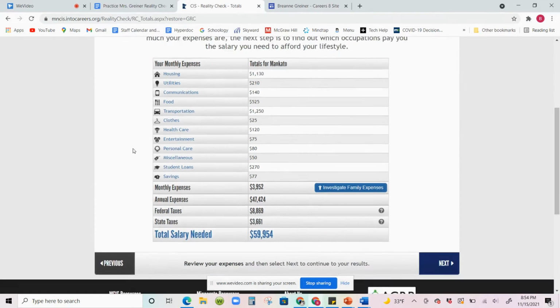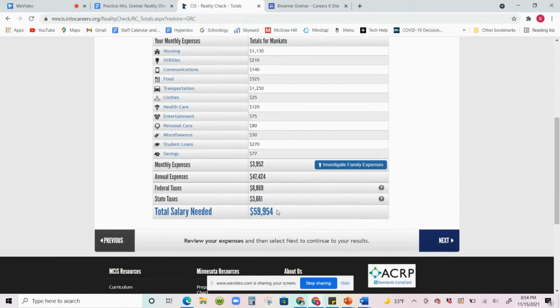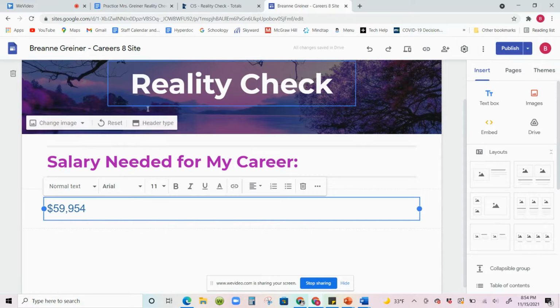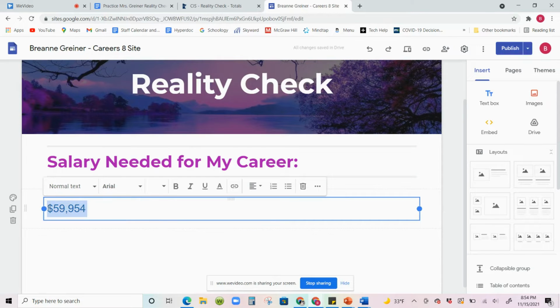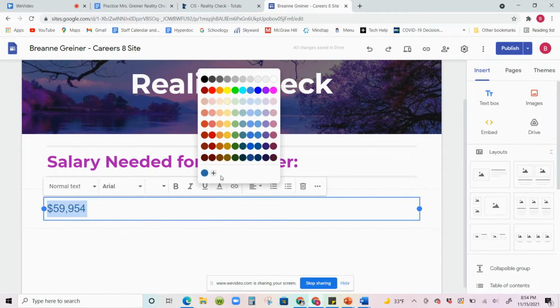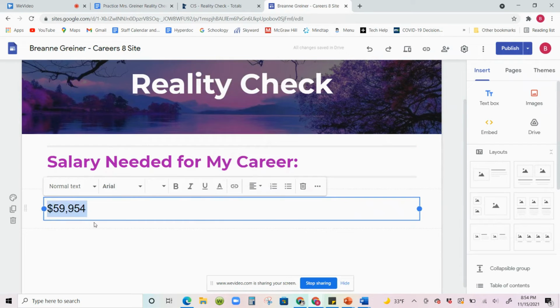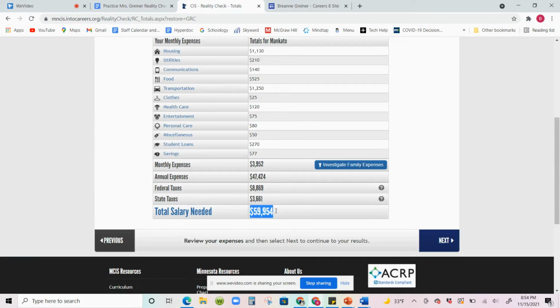And what I want you to do is put this number in here. So you can actually just highlight it and copy and paste. Of course, I'm going to change the text color back to black because I want everything to look uniform. But the salary needed for my career in order to support myself is the number that was given on your reality check assessment. Okay, so your number will look a little different, but go ahead and put that number in.